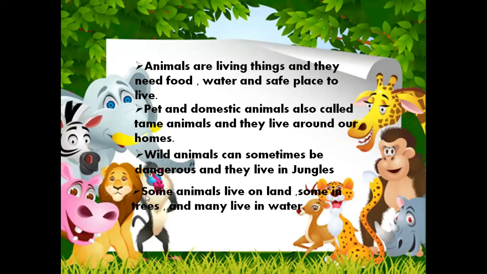Now the next one is some animals live on land. Look at this, where do they all live? All these animals live on land. Some live in trees, for example, the monkey. Sometimes the monkey lives on trees. And who else lives on trees? Birds live on trees. And many live in water. Who lives in water? Fish live in water. Now I have given you a clear understanding about unit number 6, animals.